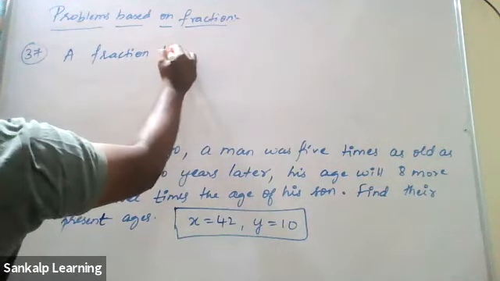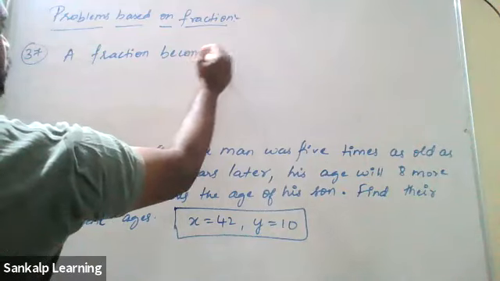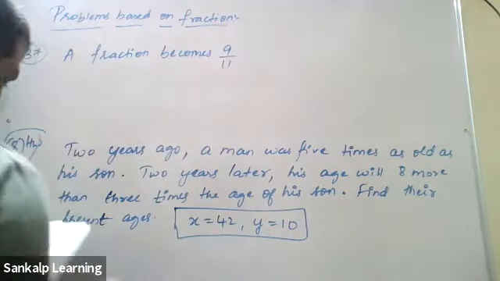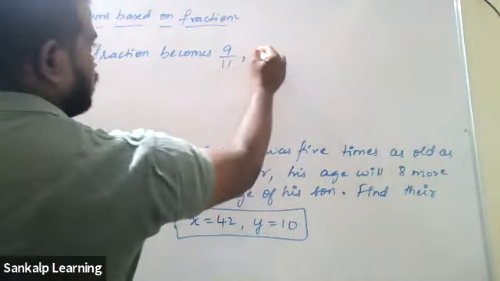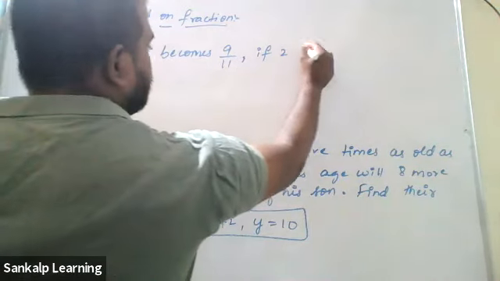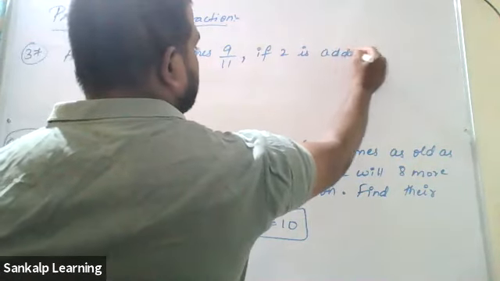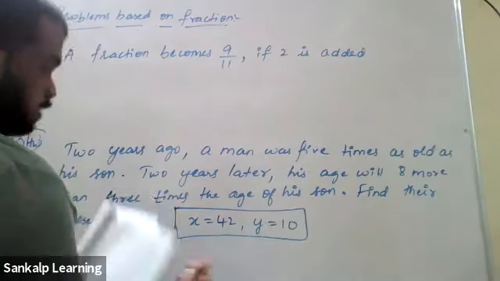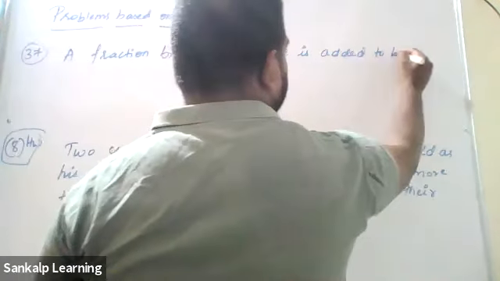A fraction becomes 9 by 11 if 2 is added to both the numerator and denominator.